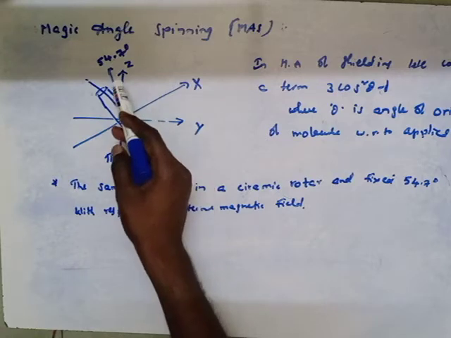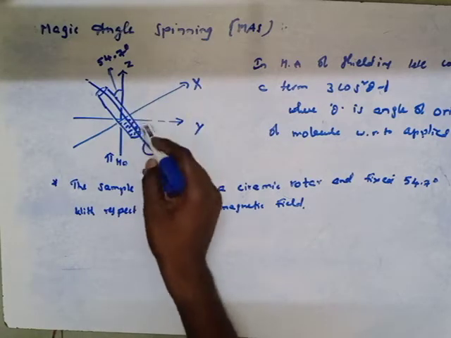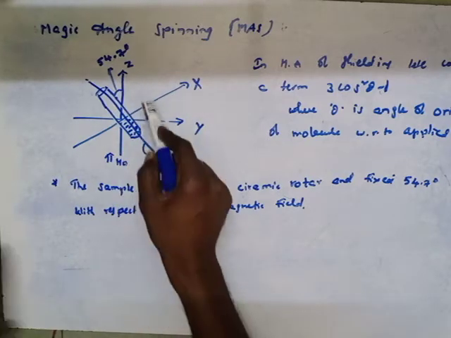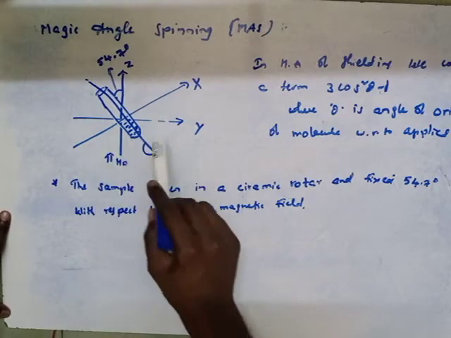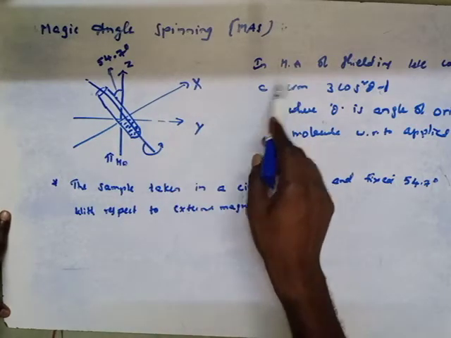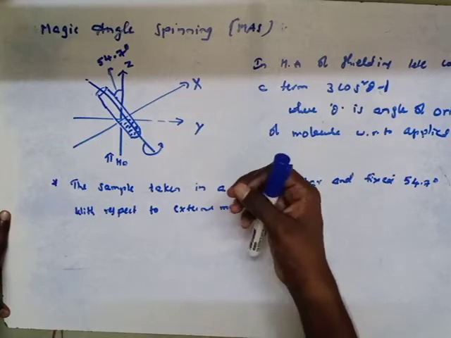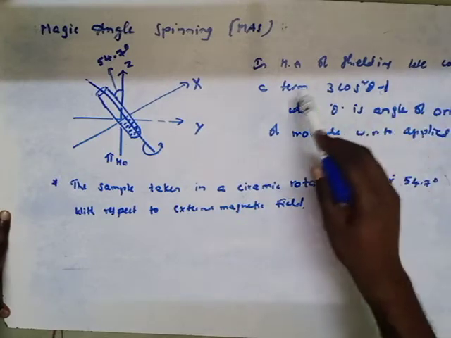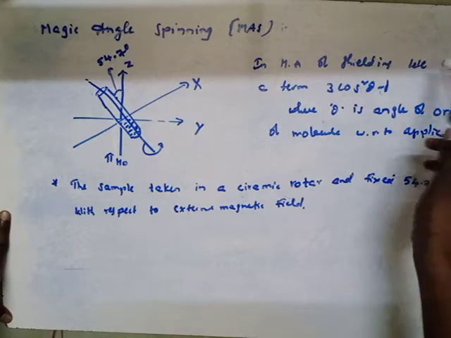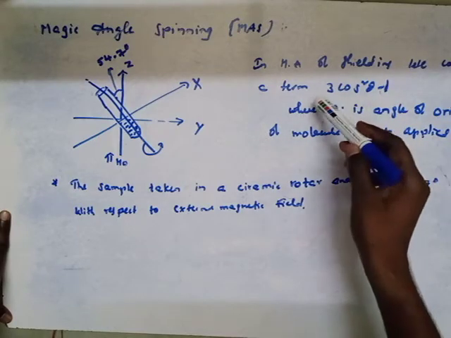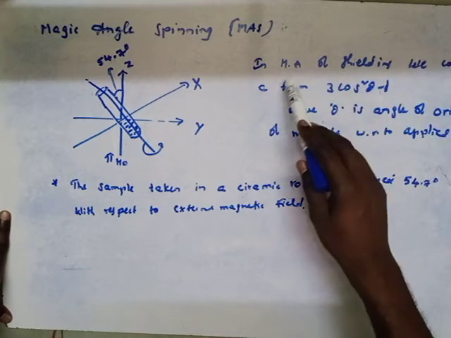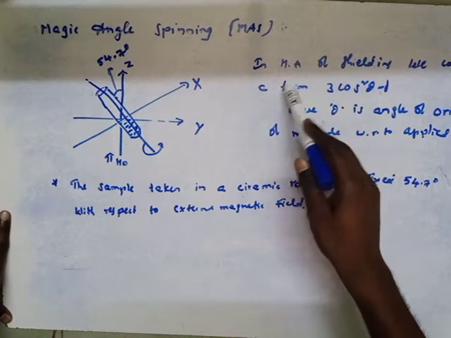This is the magic angle spinning diagram, the process will be like this. In mathematical analysis, the shielding of protons or any shielding regions will give a term.